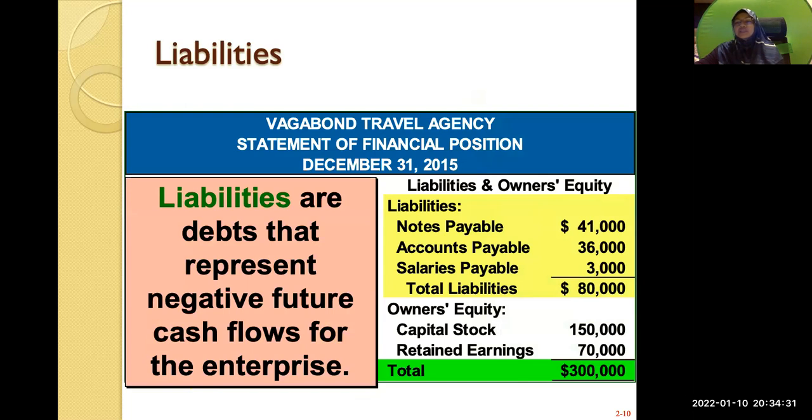Why negative future cash flow? It means that you have to pay in the future, right? So liabilities are debts. That's why we say payable. So you have to pay in the future, right? When you make payments, your cash flow will be negative. In accounting, anything that is negative means that it goes out from the company. But if it's positive, it goes into the company.